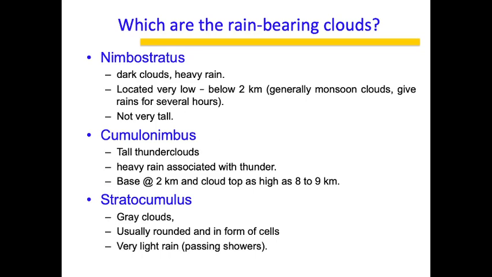Nimbostratus is a very dark, heavy cloud, which you usually see during monsoon. It is seen at low levels, below 2 kilometers, and these are generally monsoon clouds. They sustain for several hours. They are not very tall.